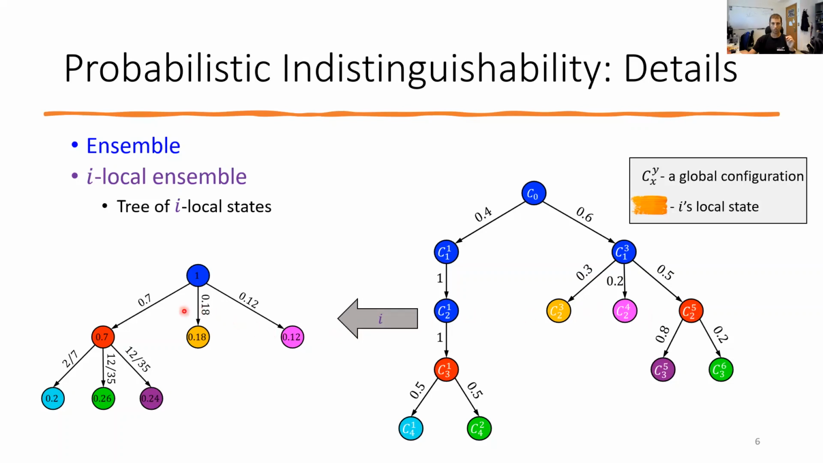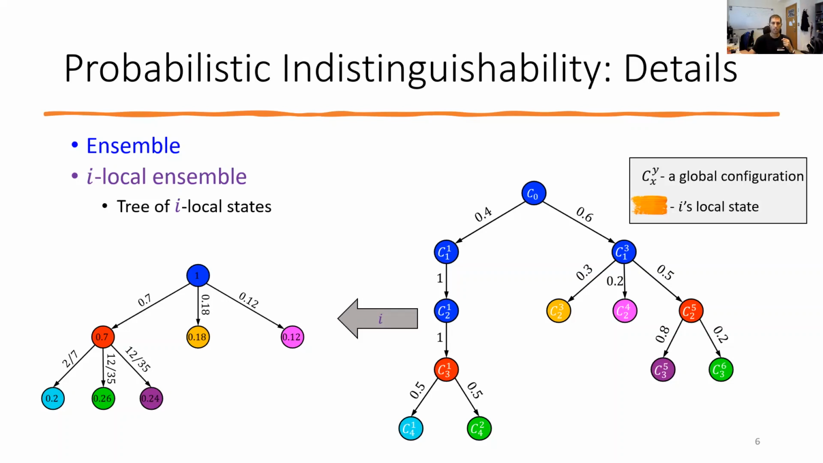Moving to the I-local ensemble, we see that I's initial configuration is blue, from which it transitions to red with probability 0.7, to yellow with probability 0.18, or to pink with probability 0.12. I think the rest is self-explanatory by now. The main benefit of generalizing the concept of a local history into an I-local ensemble is that it keeps the essence of the execution-local history relation.